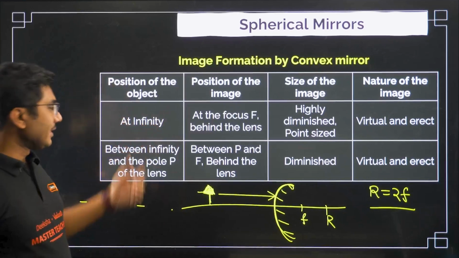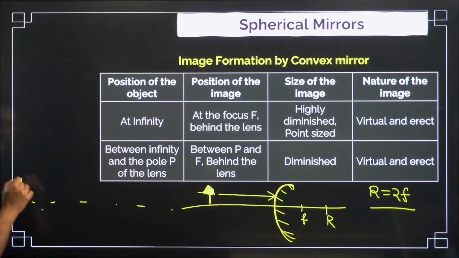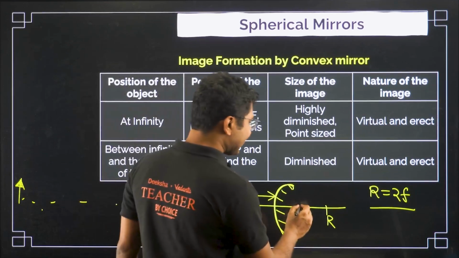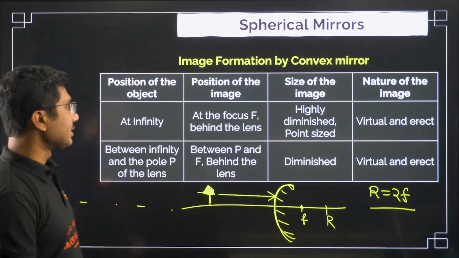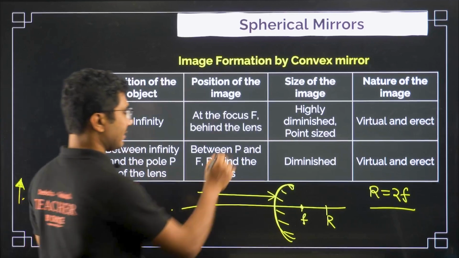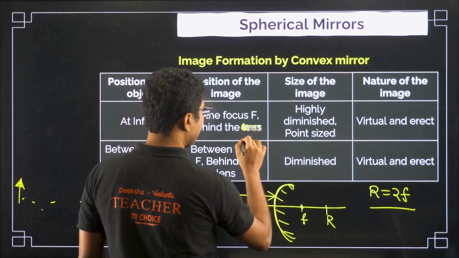So at infinity, when the object is at infinity, you will start with the infinite position. Okay, the image will form exactly at the focus. The image will form exactly at the focus behind the mirror, not the lens, behind the mirror.